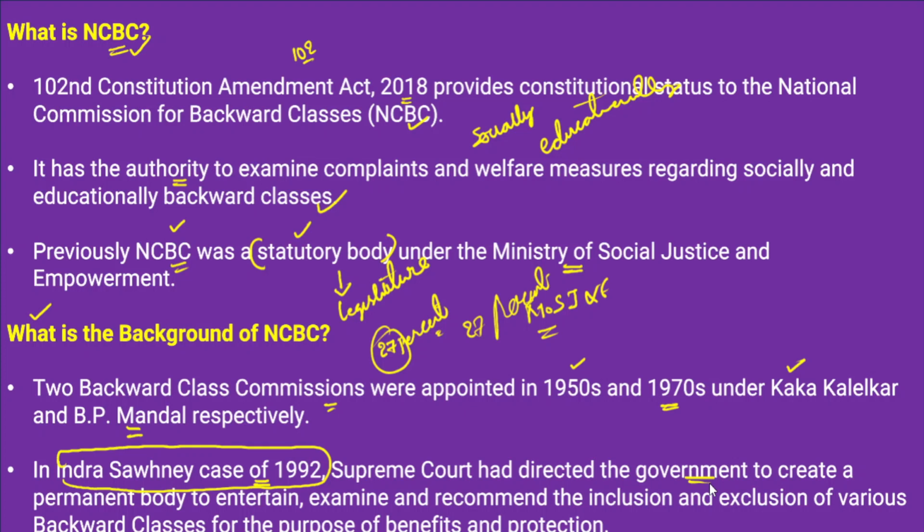Because a permanent body can entertain, examine and recommend the inclusion and exclusion of various backward classes for the purpose of providing various reservation benefits. It is also important to identify the socially and educationally backward classes, and both inclusion and exclusion will be dealt with by this body. The Supreme Court recommended the same to the government.